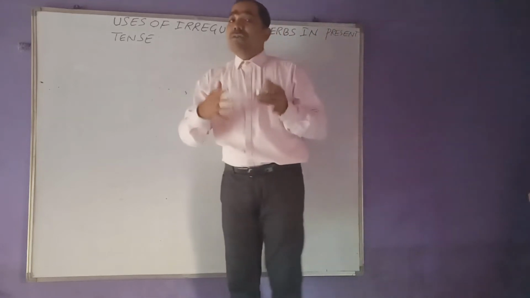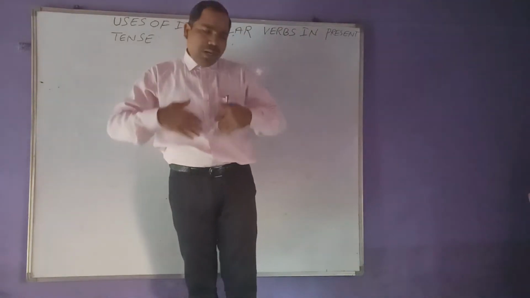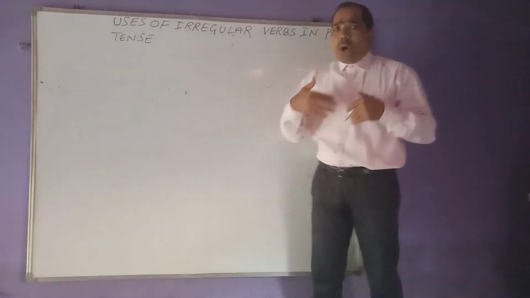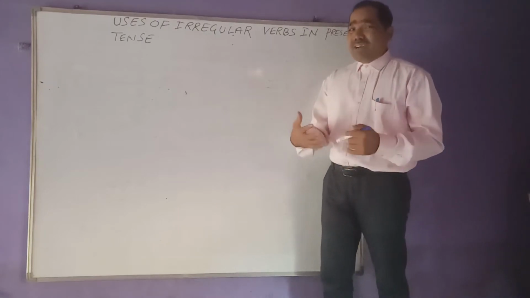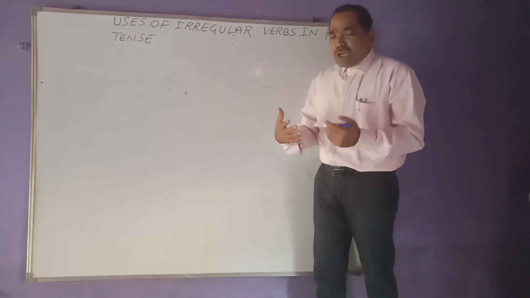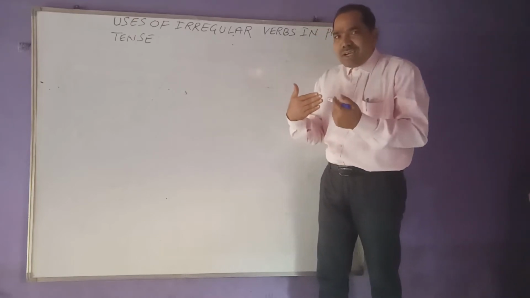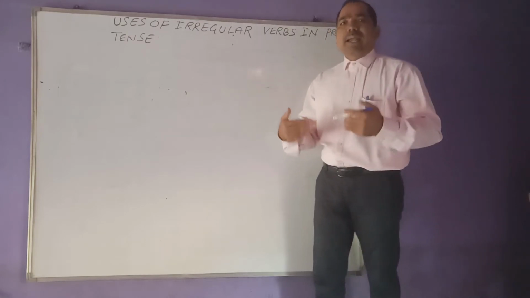रे भाई irregular verbs क्या होते हैं? In my previous video I have discussed thoroughly what are the irregular verbs. Irregular verbs are such type of the infinitives, and the infinitives after just converting into V2 and V3 they are not going to take ed.